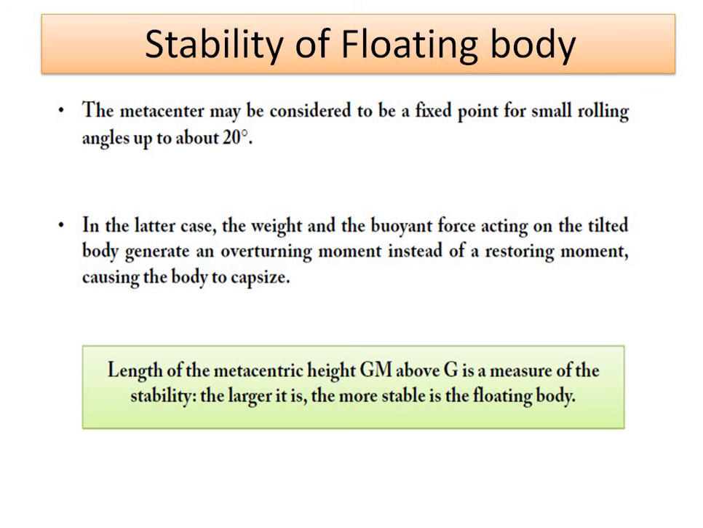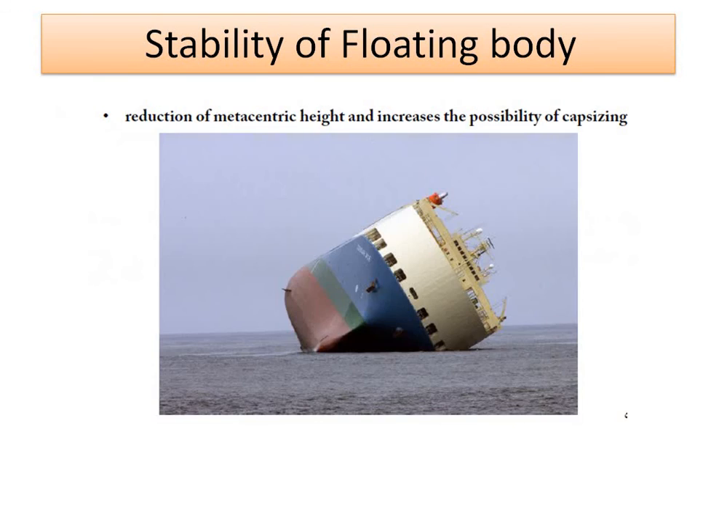So if the metacentric height is less, then there will be chances of overturning. So to make the body more stable, the metacentric height should be a maximum, and that is the indication of stability of a floating body. Reduction in the metacentric height increases the possibility of an accident. So the ship may get turned over in the sea, which results in an accident. So this is about the metacentre and the effect of metacentre and metacentric height on the floating body.